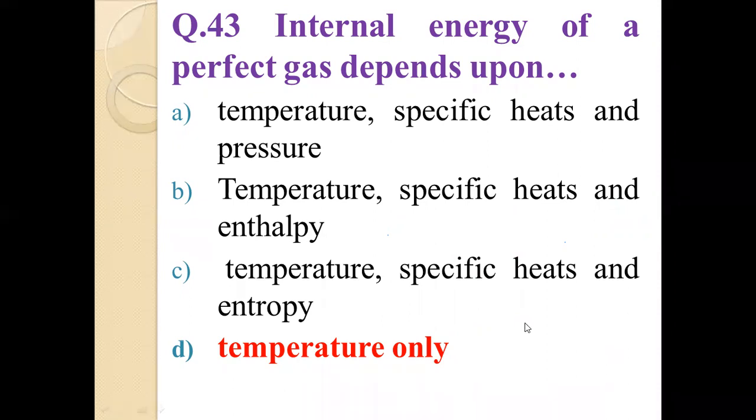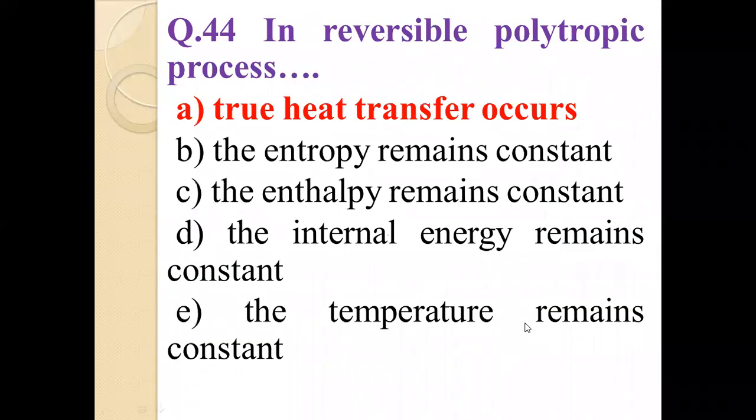Now we will move towards question number 44. What is question number 44, friend? In a reversible polytropic process, what is meant by reversible? The initial state and final state become the same at a particular time.